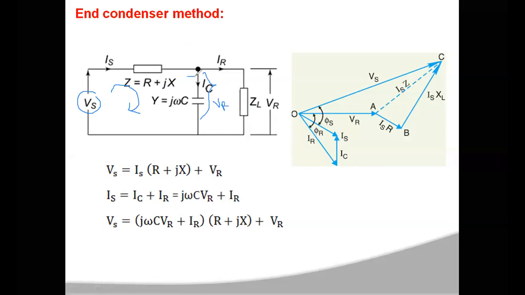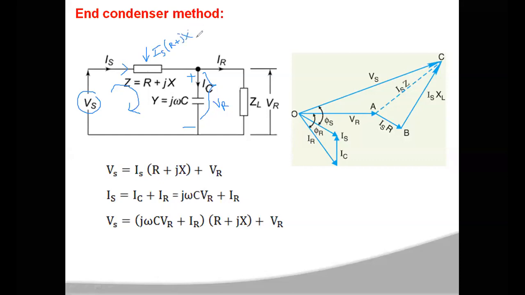Between these two terminals you will have VR as your voltage, which is the receiving end voltage. Across the transmission line, the voltage can be represented as the current flowing through the line, the sending end current IS, and the impedance Z. So this can be written as IS into Z, where Z may be R plus jX.